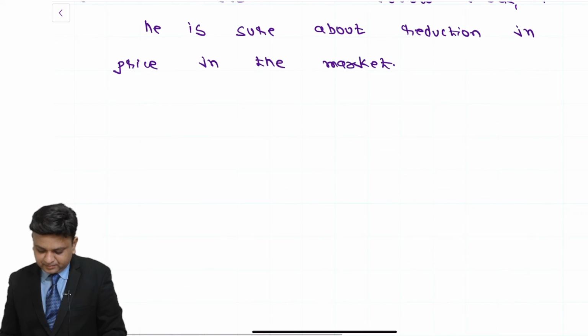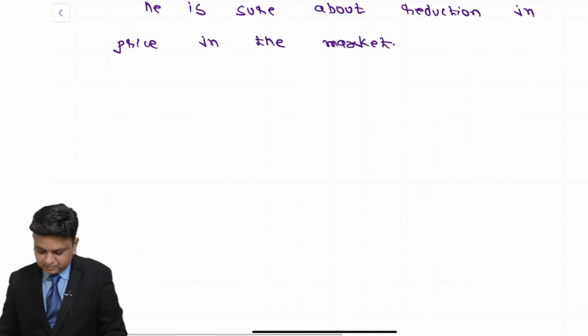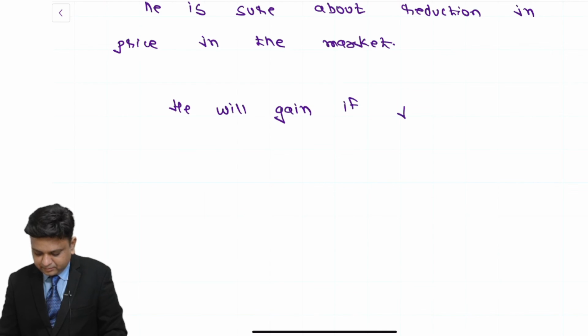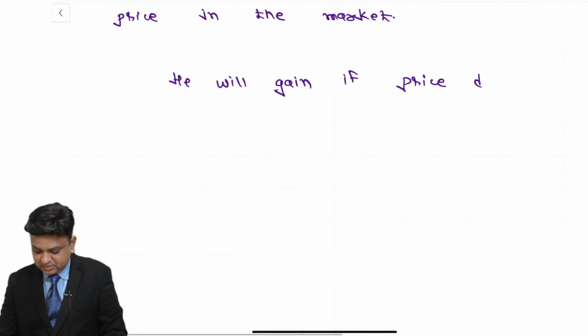Full stop. With paragraph write down, he will gain if price declines and vice versa.